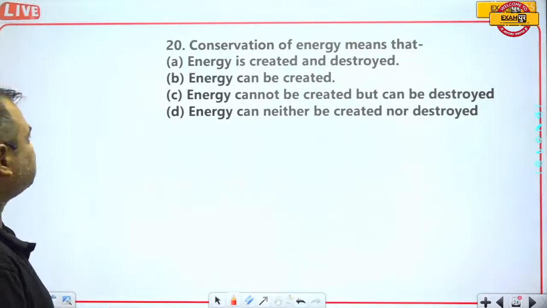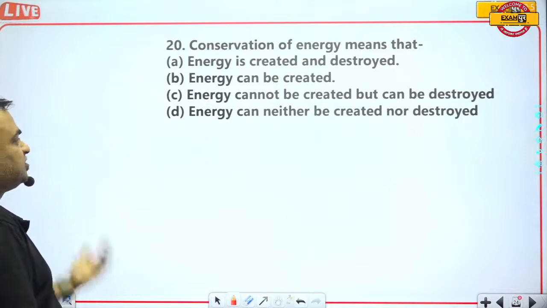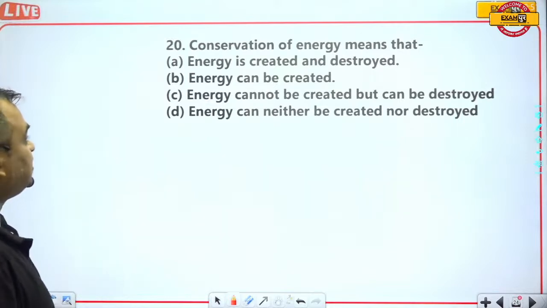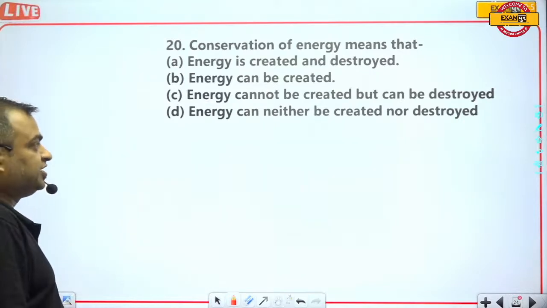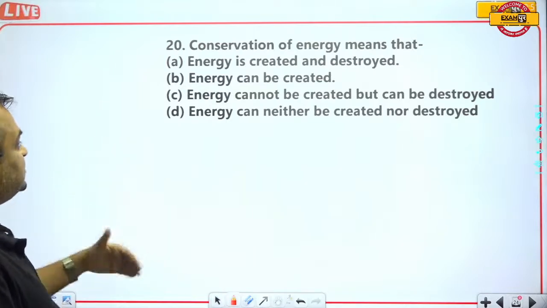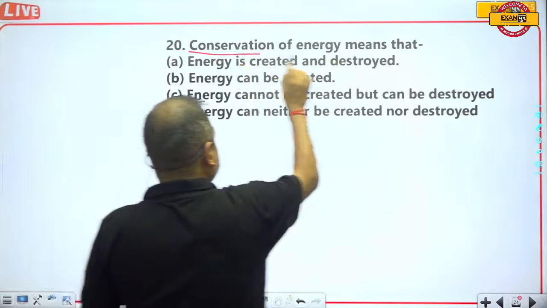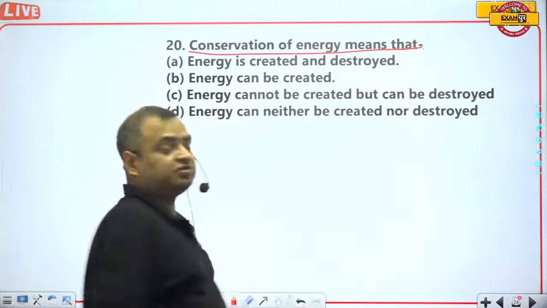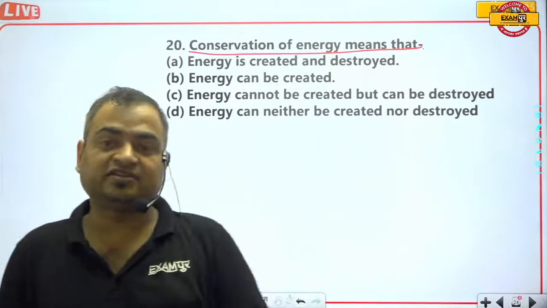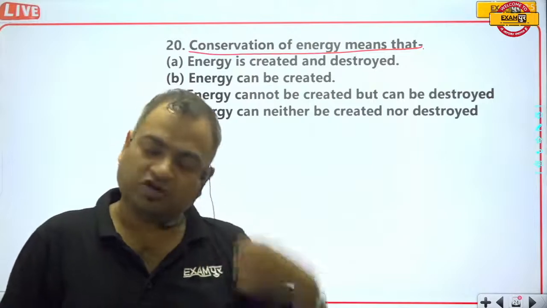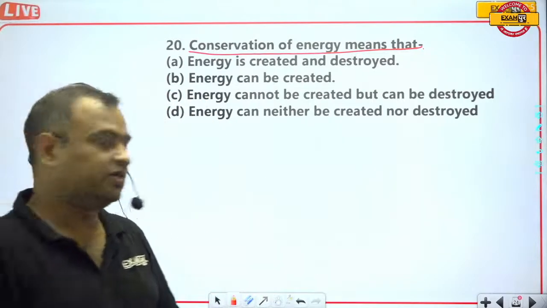Conservation of energy means: energy is created and destroyed; energy can be created but cannot be destroyed; or energy can neither be created nor destroyed. Actually, this is the conservation of energy. Conservation itself reflects that the thing remains the same.